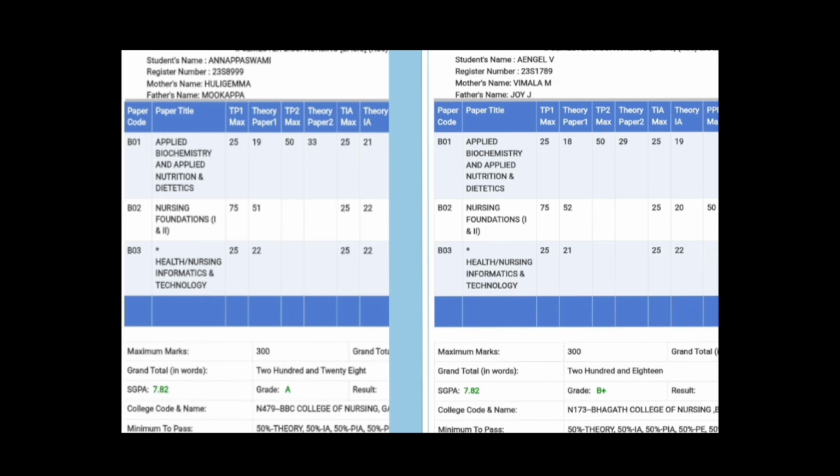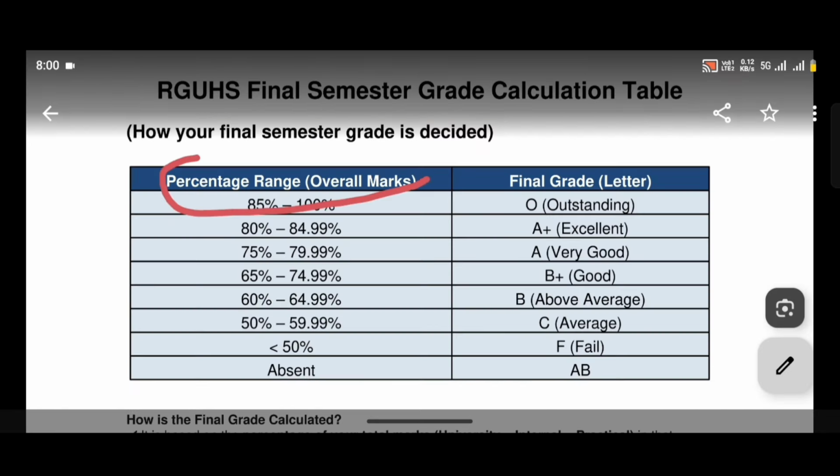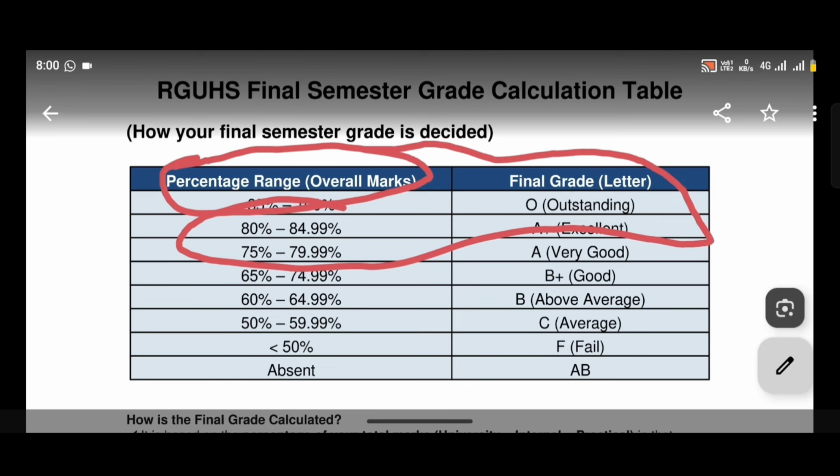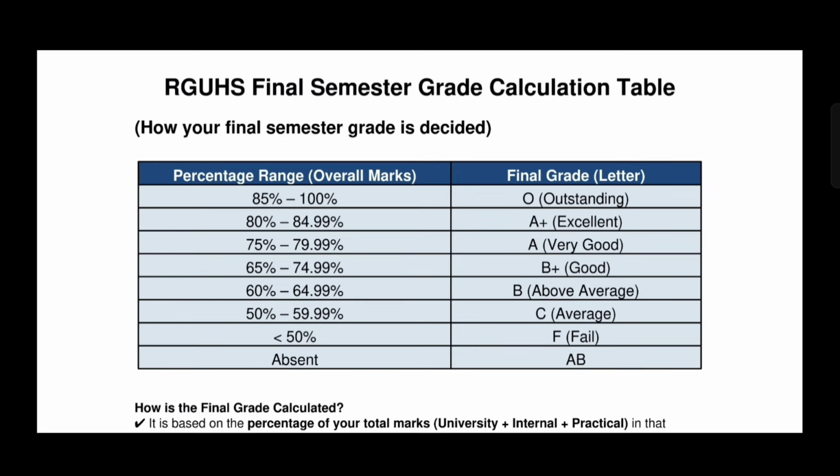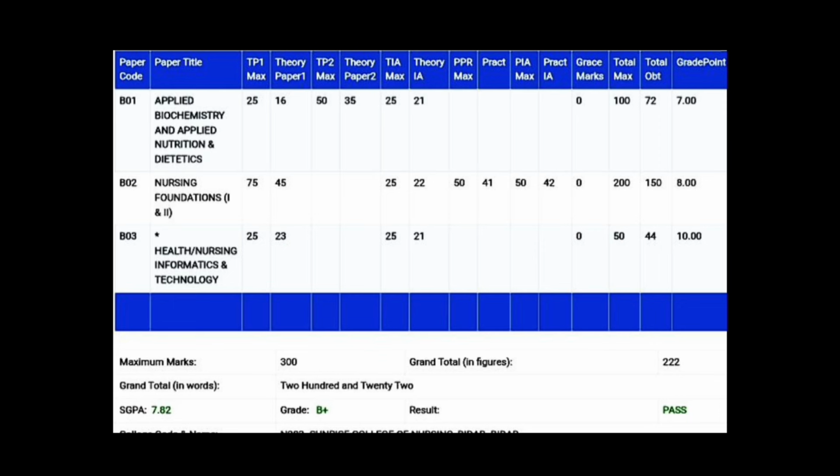It is always given based on the overall percentage, how much you scored, not a single subject percentage. All of the subjects' final percentage, based on that percentage only will the final grades be given. After checking many RGUHS results, I came to know that the final grade is given based on the percentage. So here I will show how to calculate the total percentage of a semester.